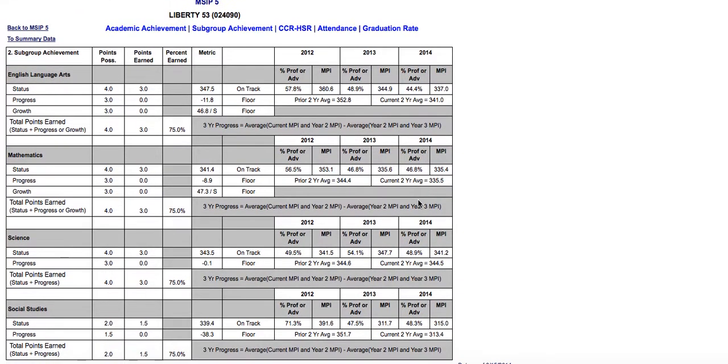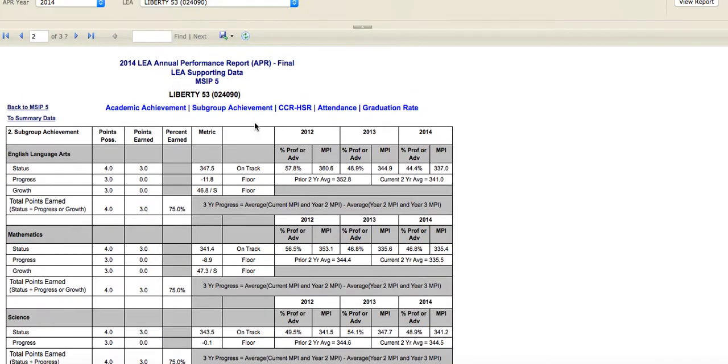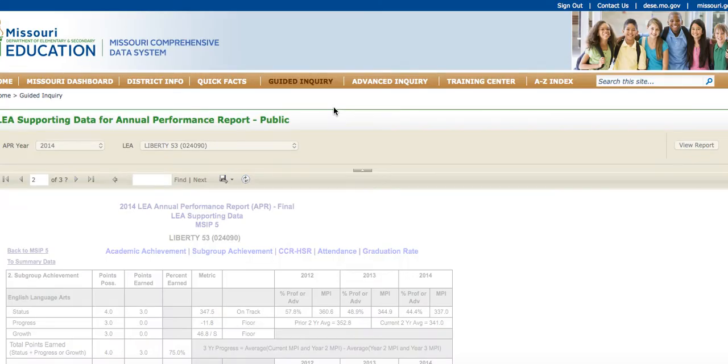So again, you have your summary of subgroup information, same thing. You can also find whether or not you're on track or floor, where you're actually landing. And of course, what Scott had mentioned before, it gives you the attendance rate that we've worked very hard with Bob Citro this year to get all those reports for. We see the outcomes that we've actually done all year long, and we've actually done very well as a district on the attendance rate.